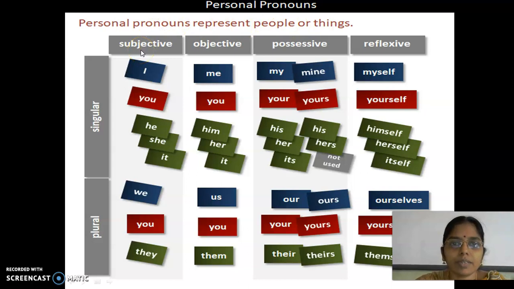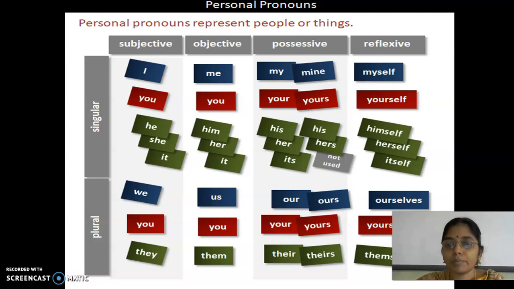Now, subjective pronoun, objective pronoun, possessive pronoun, reflexive pronoun. All these four pronouns, singular and plural, are given separately in a tabular column. We'll see them one by one. Subject. You know what a subject and an object in a sentence are, right?